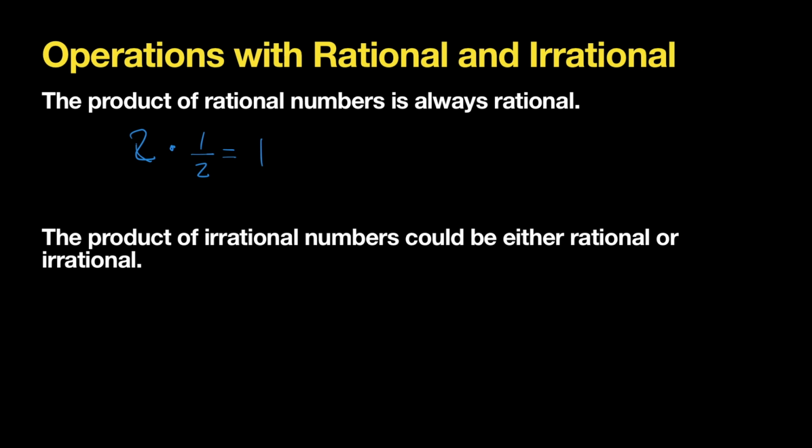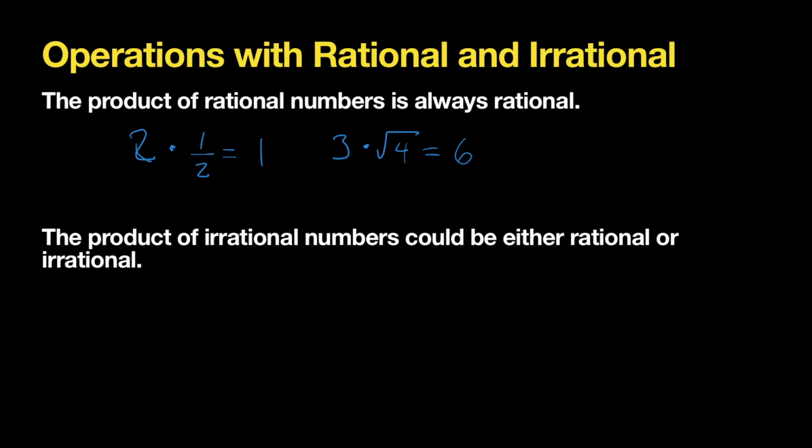You can also multiply 3 times the square root of 4. The square root of 4 is 2, so this is going to give me 6. So those are examples that it doesn't matter what you're getting at the end of the problem. If the two numbers that you're multiplying are rational, you're always going to get a rational answer.